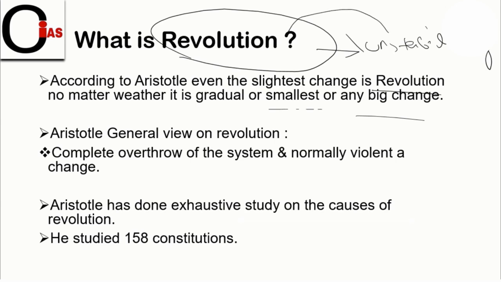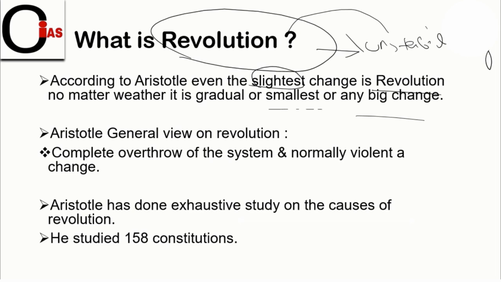So according to Aristotle, even the slightest change is also a primary reason for instability. When the demands of individuals are incomplete, when they have no trust in the state, then revolution takes place. No matter how big it is, no matter how small it is, revolution is revolution for Aristotle. Even the slightest revolution is considered a revolution.